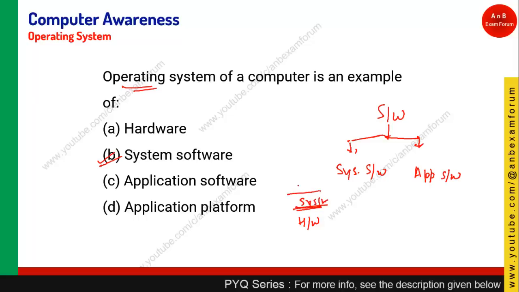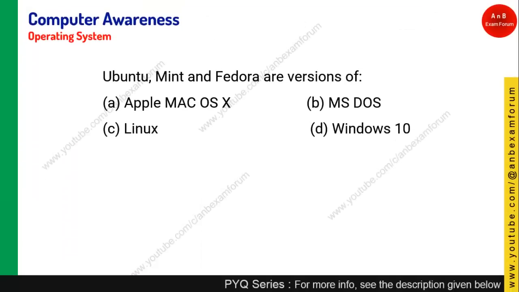On top of system software you have application software. So all these, like translators, compilers, operating systems, are system software. Remember students, those are not application software, those are not hardware, right? So option B is the right answer for this question. Let's see what is the next question.